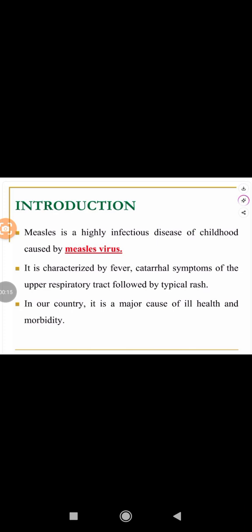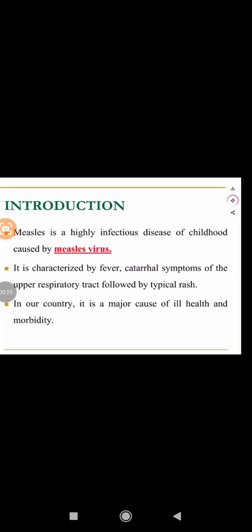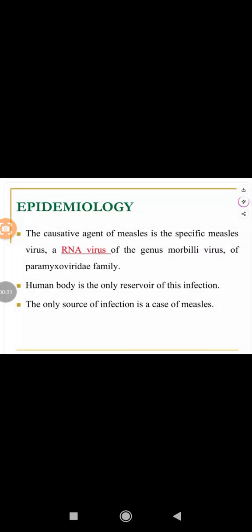Measles is a highly infectious disease of childhood caused by the measles virus. It is characterized by fever and symptoms of the upper respiratory tract, followed by a rash. In our country, it is a major cause of ill health and morbidity. Next are the epidemiological factors.